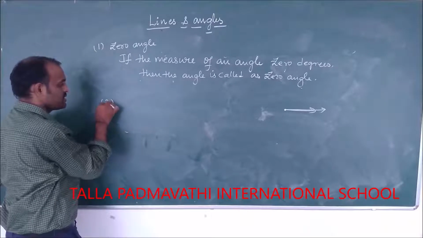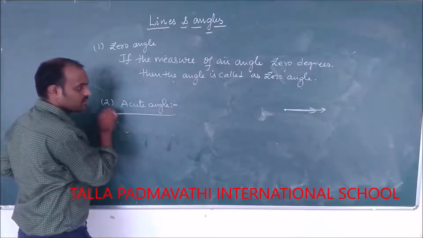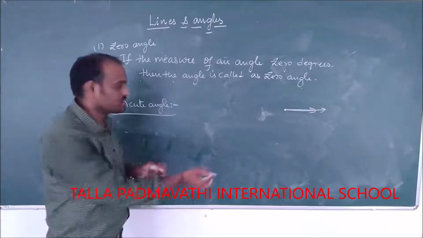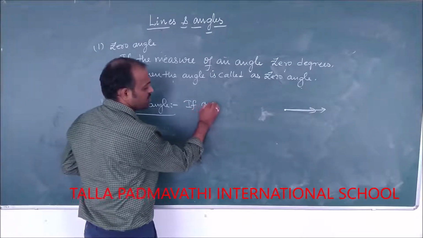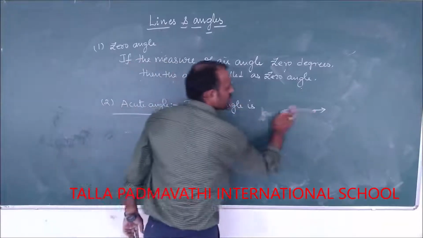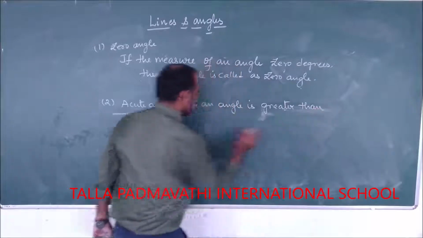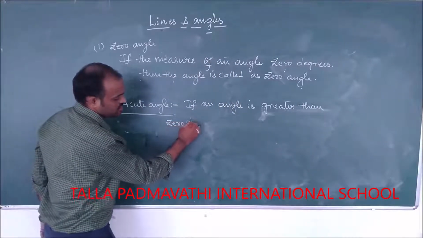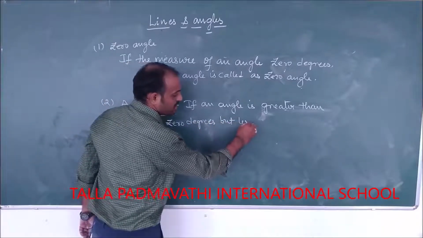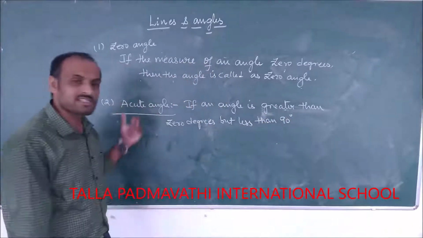And the second one is the acute angle. What do you mean by an acute angle? If an angle is greater than 0 degrees but less than 90 degrees, then the angle is said to be an acute angle.